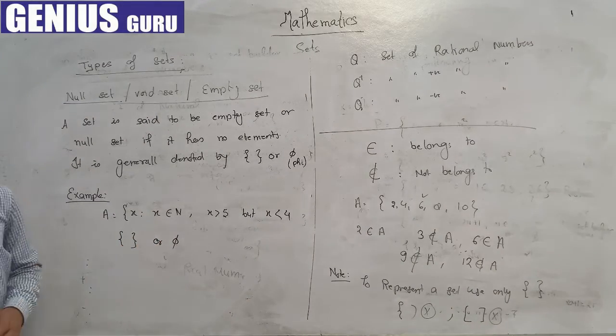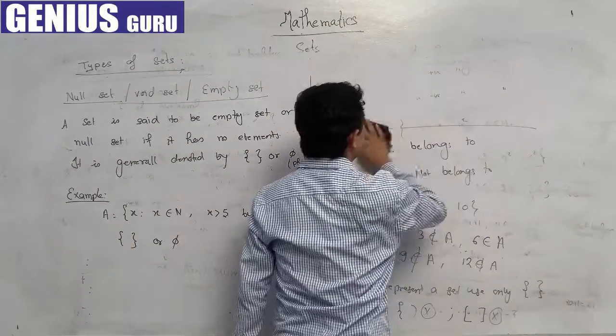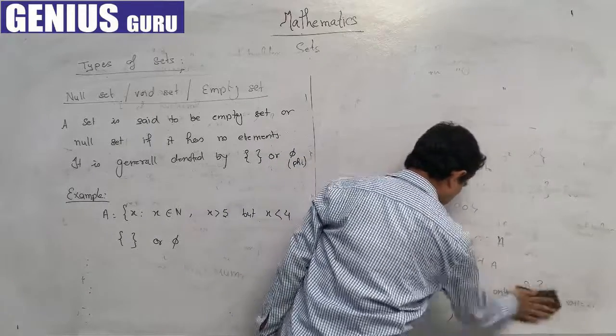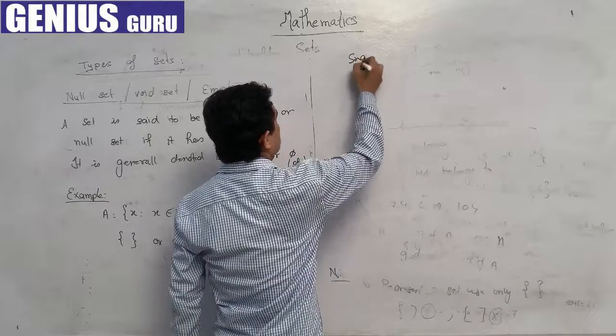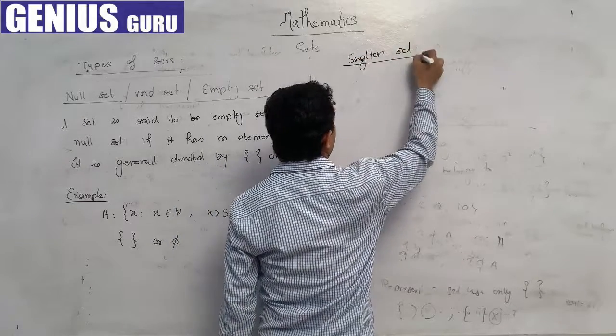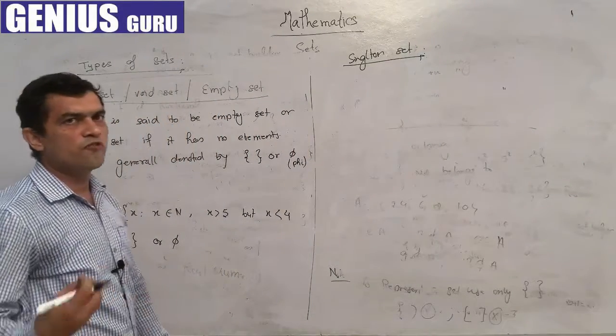Next one is the singleton set. A set is said to be a singleton set if it has only one element.